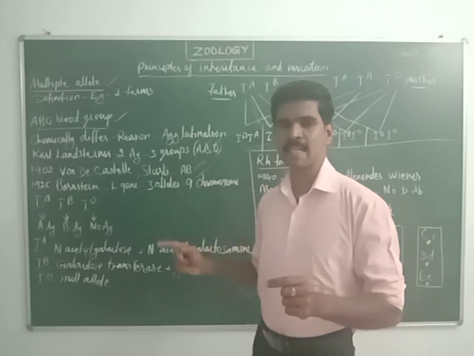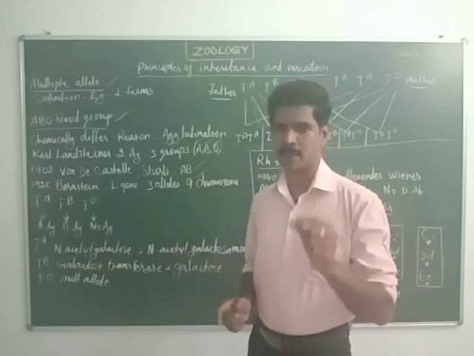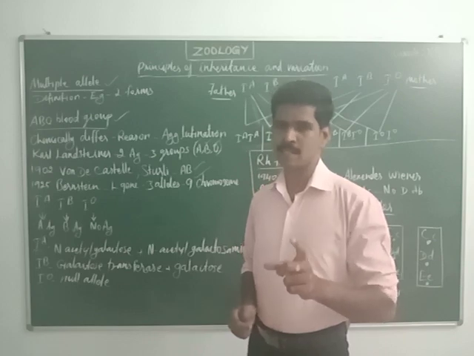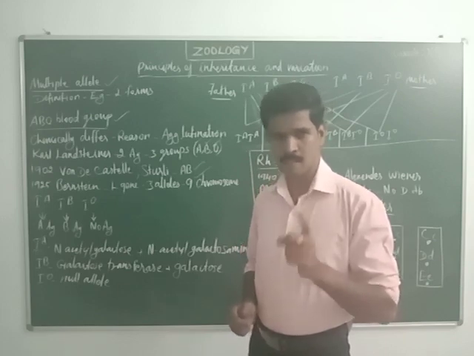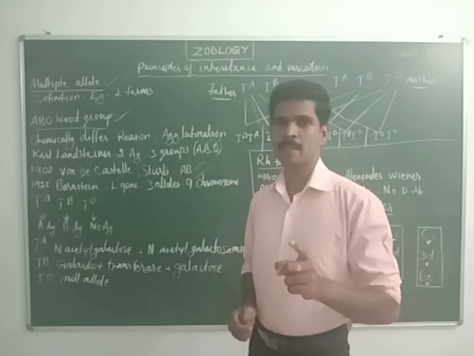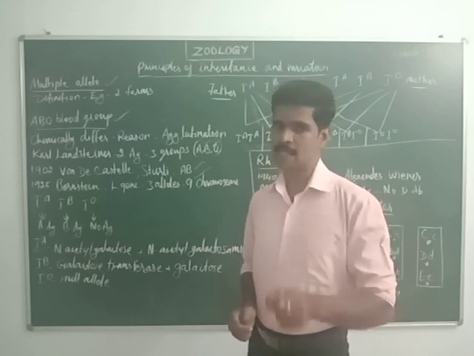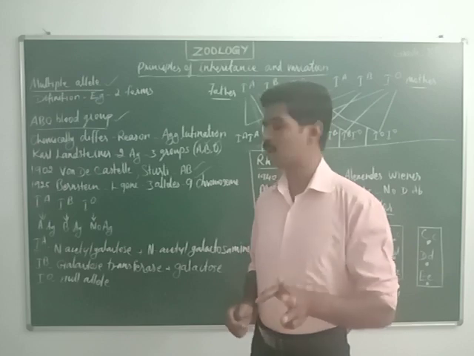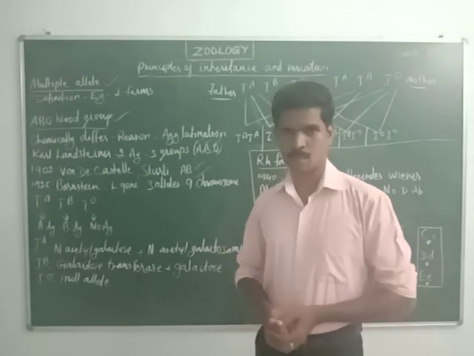These three alleles determine our blood group. The gene responsible for determining the blood group is called the L gene, and three alleles are responsible.